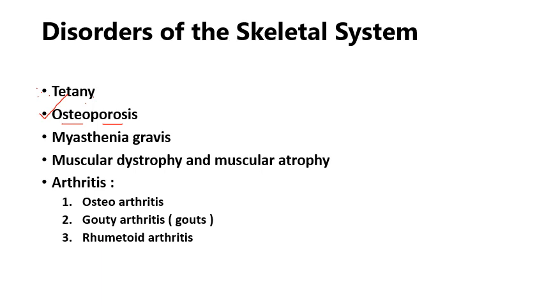The next, an autoimmune disease we'll be talking about, is Myasthenia Gravis. We'll see in detail, it is all related to the neuromuscular junction. Then next, we'll just see the difference between muscular dystrophy and muscular atrophy. Remember that dystrophy is all about genetic conditions. So if there is a defect in the genes and that results in the degeneration of muscles, we call it muscular dystrophy. Whereas muscular atrophy can be induced.